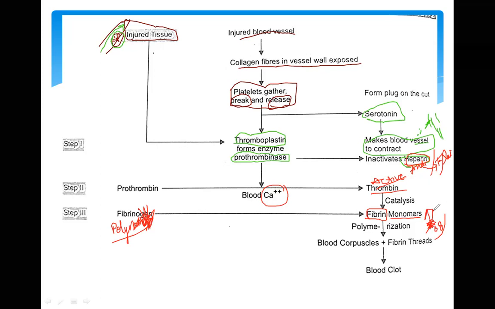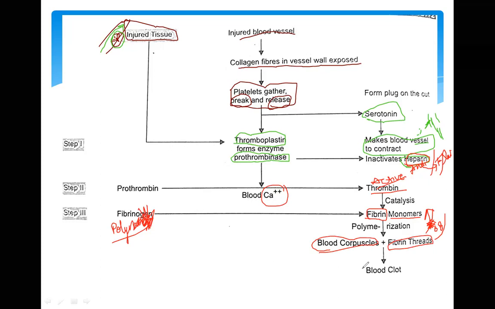If they will not cross, that means if red blood cells are not coming out and white blood cells are not coming out, in turn we cannot see that blood is coming out, only a little bit of fluid can come out from this part. So these fibrin threads form a net-like cover, and this net-like cover will not allow the exit of these blood corpuscles, white blood corpuscles, red blood corpuscles, from this injured area.